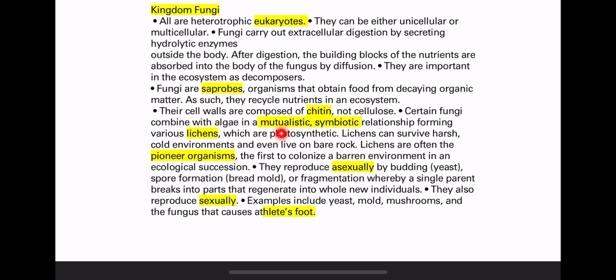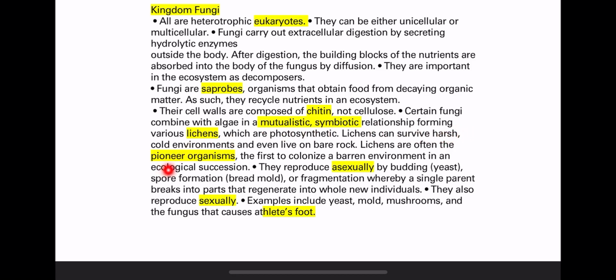Some of them live in a mutualistic relationship. Mutualistic relationship means the two organisms benefit, which is called lichens. Lichens are organisms that live in a mutualistic relationship: a fungus plus photosynthetic algae or bacteria. They survive in harsh environments.